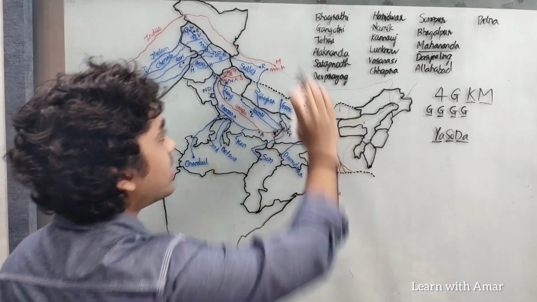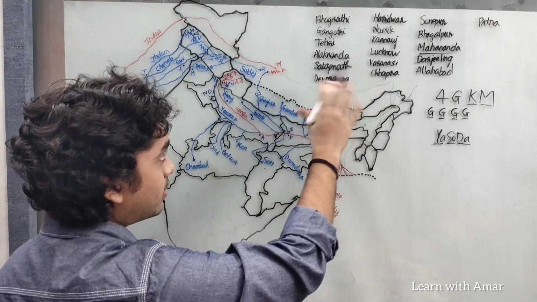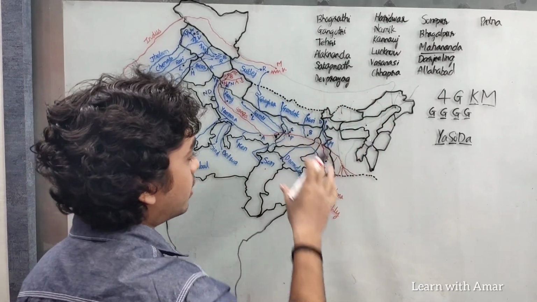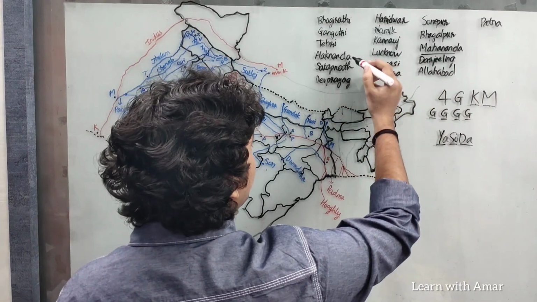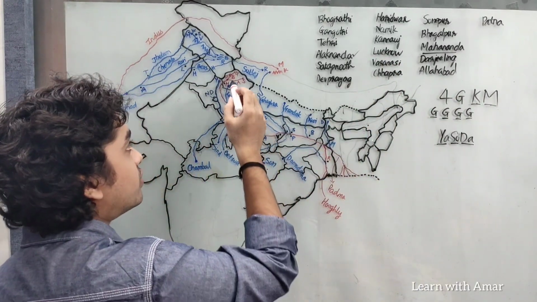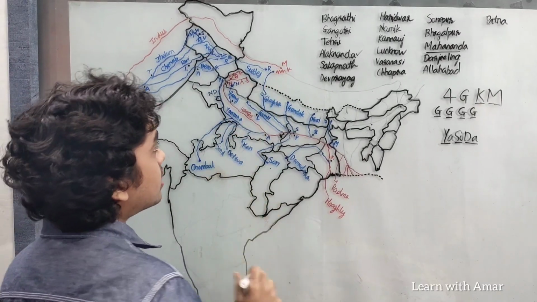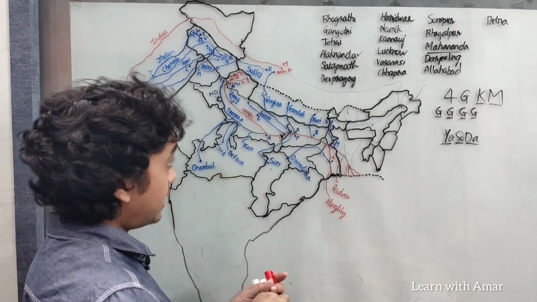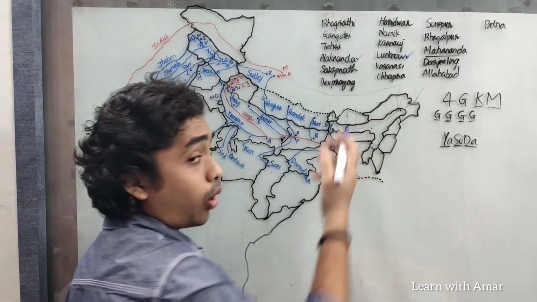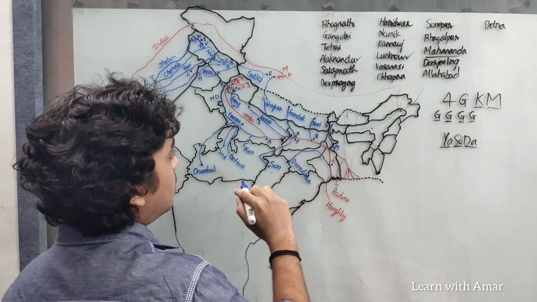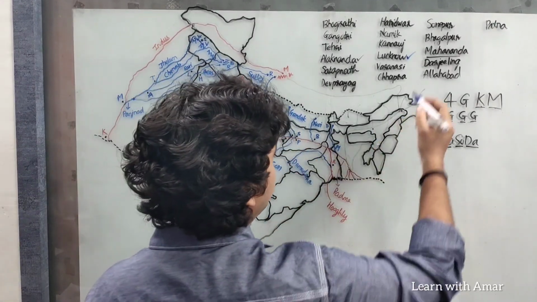Before going there, just to revise, these are the important terms, important cities, and those that are related to Ganga. Just looking at them, revising it once. What is Alaknanda? Alaknanda is one of the sources of Ganga. It originates in Satapnath and joins Bhagirathi at Devaprayag. What is Lucknow? On which river is Lucknow located on? It is Gomti.